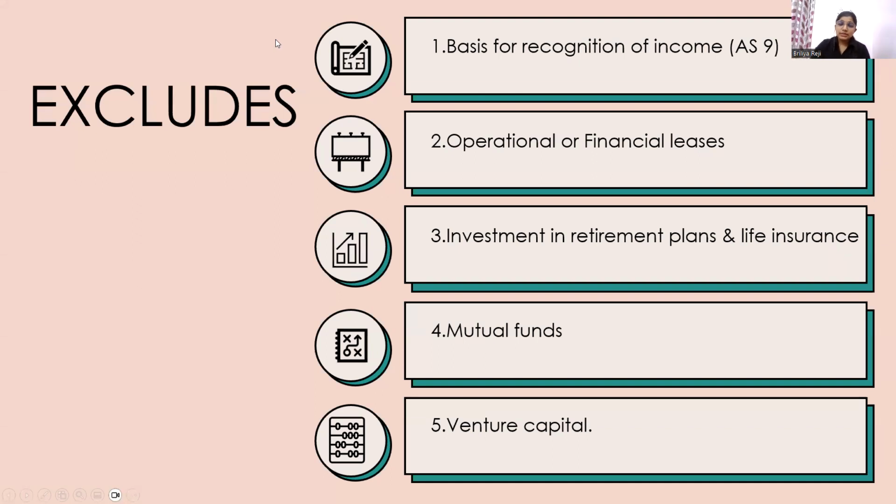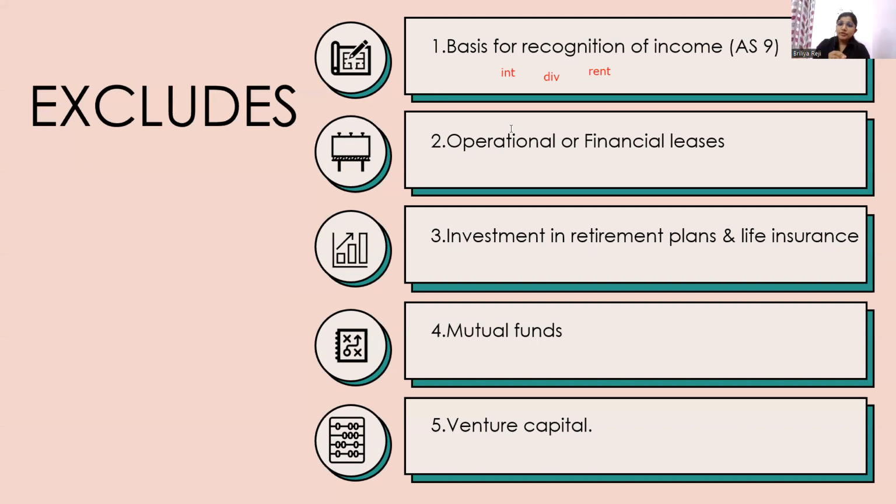Next, what are the items AS13 excludes? First, the basis of recognition of income is in AS9. We said that we receive income mainly in three forms. What are the three forms? Dividend, the rent, and also the interest. In these three forms, we receive income.